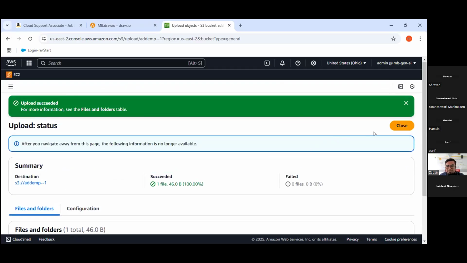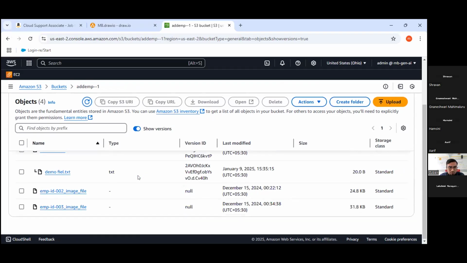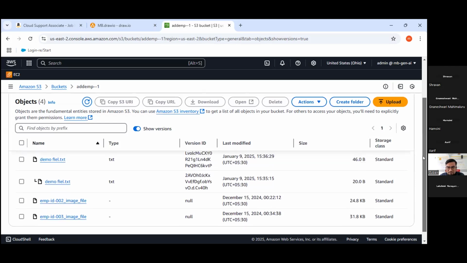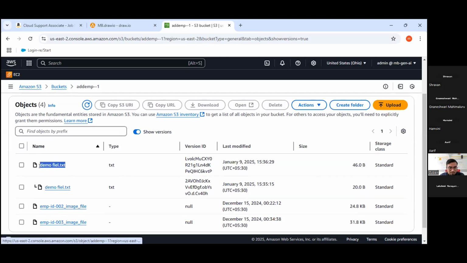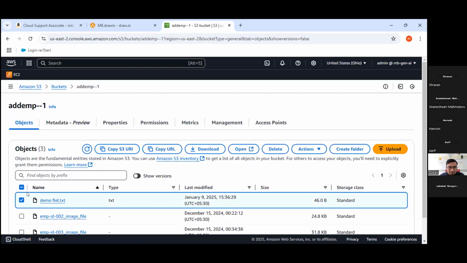Now you can see whatever file is uploaded, this demo file has two versions. One is the old version, one is the current version, we can say, right? So if I enable that version option, folks, you can see two versions are there, the current version and the old version. Now I am deleting this file.